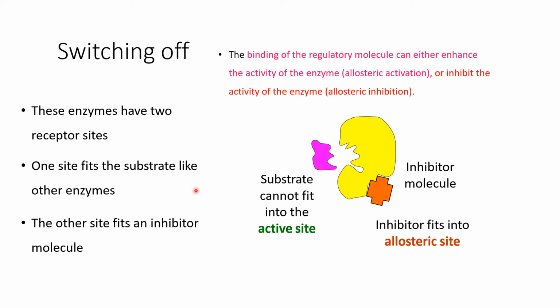This is the site where substrate can bind. But when this inhibitor binds, it changes the structure of this enzyme, and therefore now the substrate cannot bind. So this enzyme is switched off for the substrate. So this is the allosteric inhibitor.